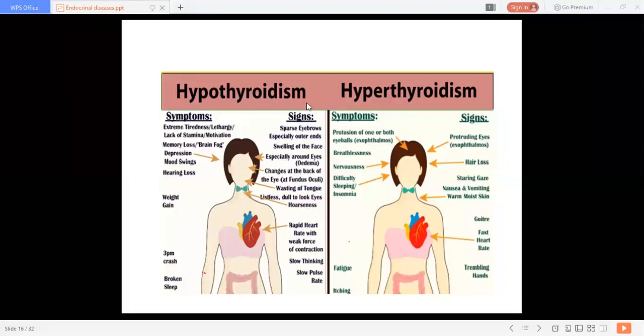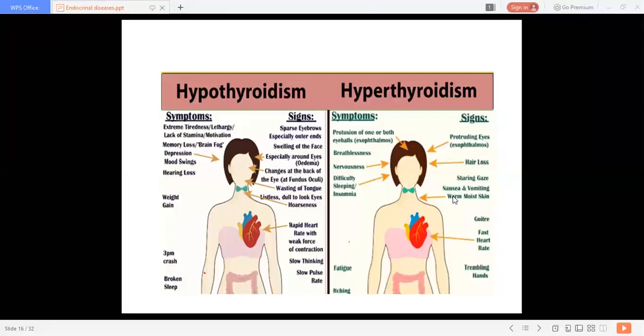The patient wants more active participation, and anxiety is more in hyperthyroidism. But with this, there is fatigue also present. After that, the patient feels very fatigued. Itching is more in case of hyperthyroidism. Then see the difference in skin texture: in hypothyroidism there is dry skin, but in case of hyperthyroidism there is warm and moist skin.